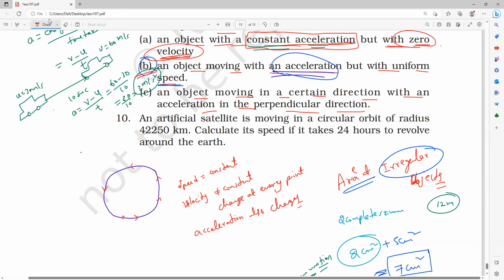So is the B statement right or wrong? Use intelligence. Right. An object moving with an acceleration but with uniform speed means the body is in circular motion. You can write: when a body has uniform motion along a circular path. Are you understanding?